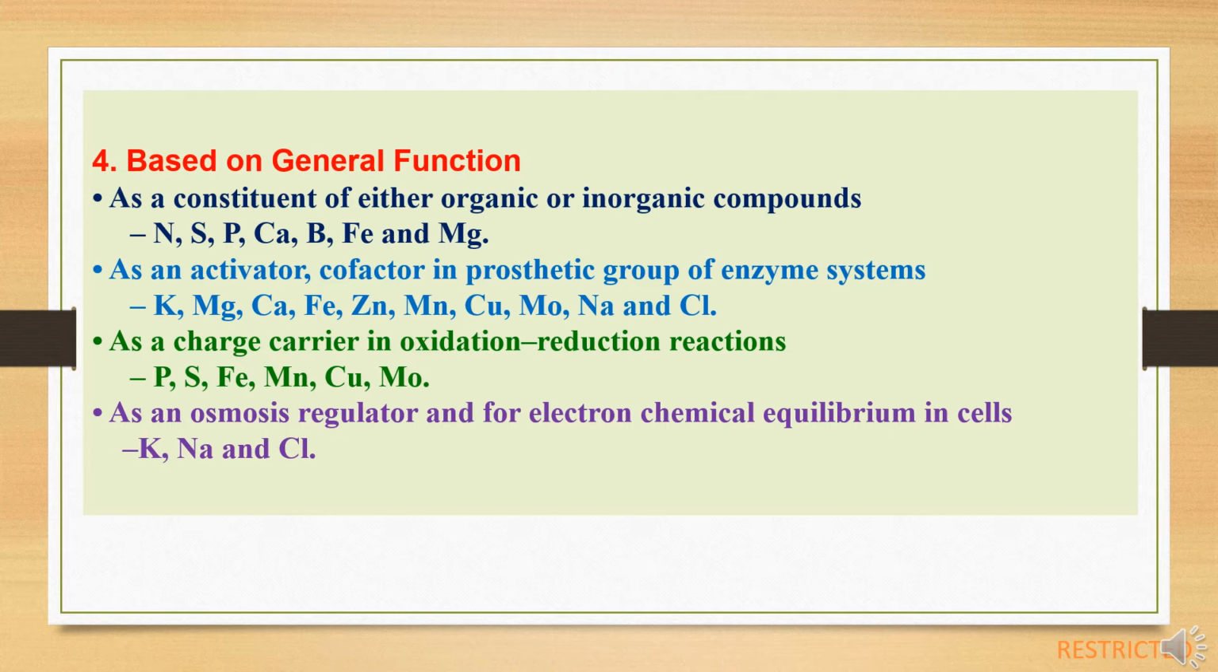Third category is a charge carrier in oxidation and reduction reactions, like phosphorus, sulfur, iron, manganese, copper and molybdenum. And fourth category, the nutrients which are involved in osmosis regulation and electrochemical equilibrium in cells, like sodium, potassium and chlorine. Potassium plays an important role in stomata opening.